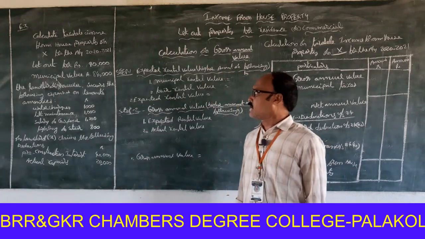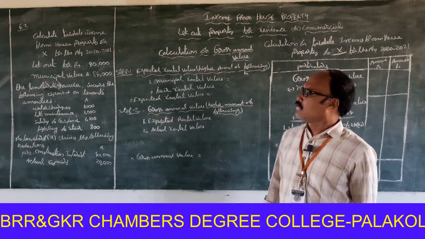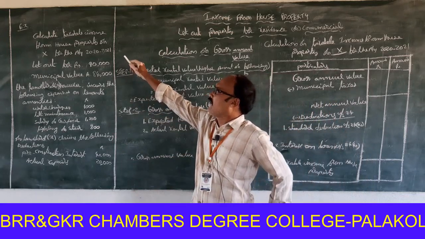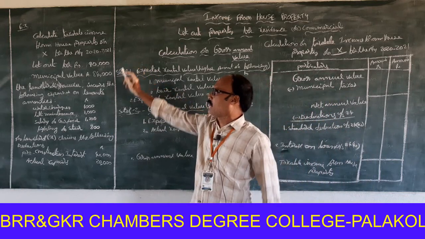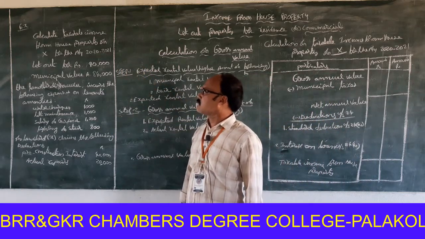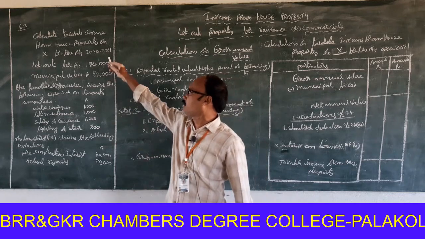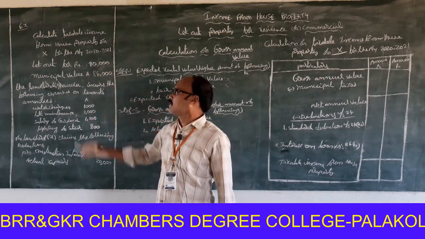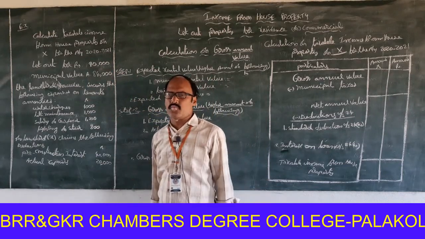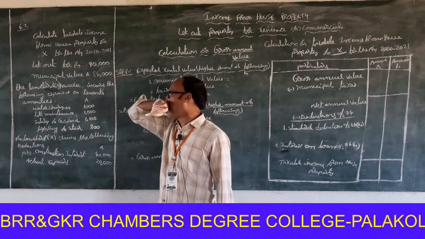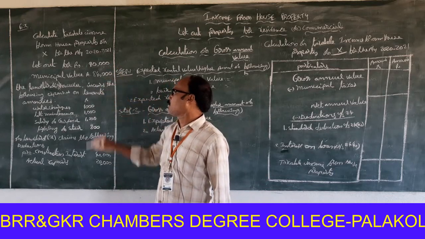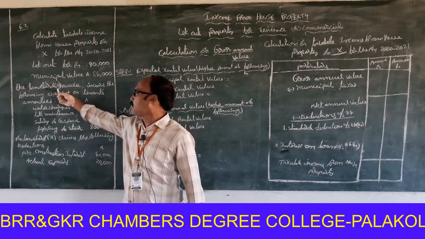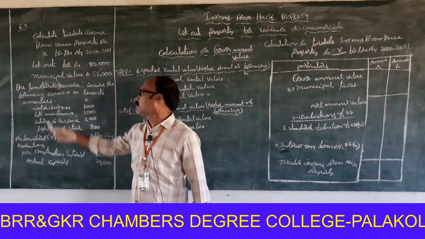Okay, this is another important one. Look at the problem. Calculate taxable income from house property of X for the assessment year 2020-2021. Let out for rupees, that means actual rental value is rupees 90,000 per annum. Municipal rental value is rupees 84,000 per annum. The landlord, that means X is the landlord,